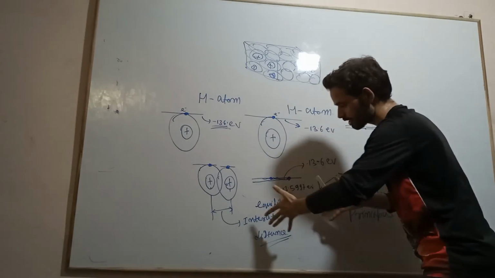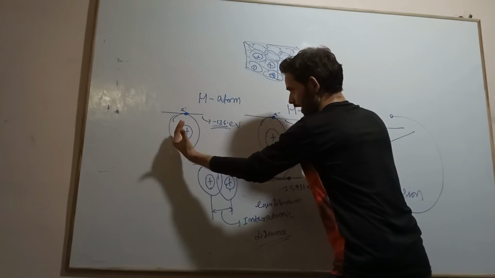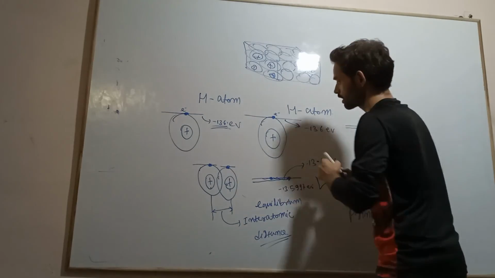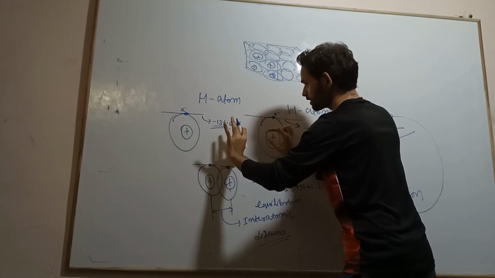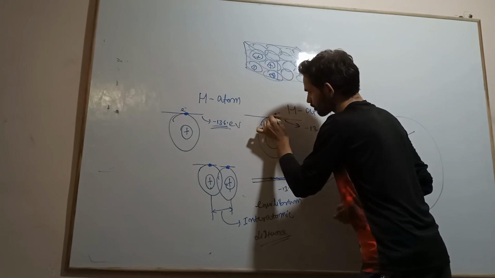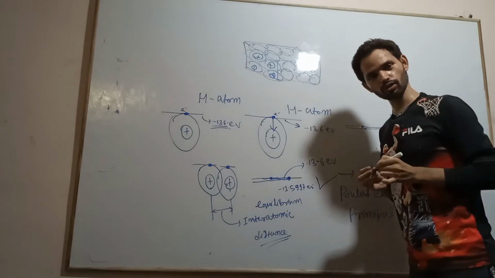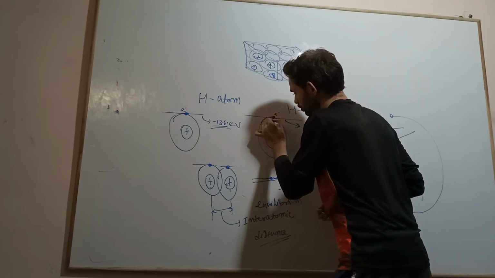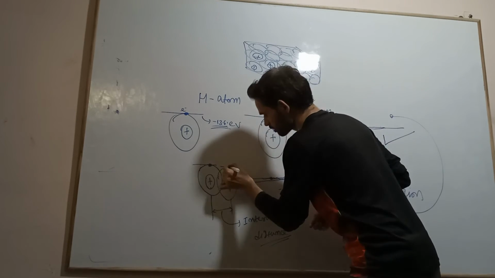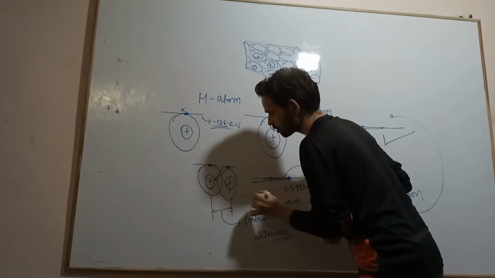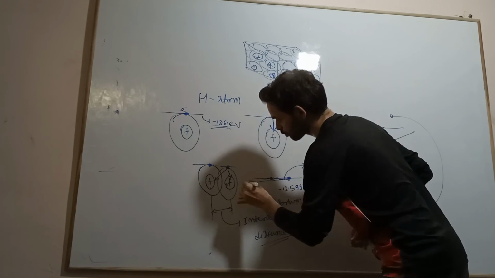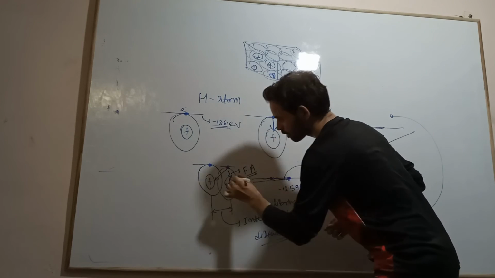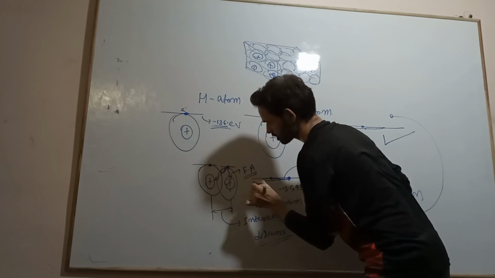That also you can understand. Interatomic distance is when two atoms come very close to each other, and there are two forces. Now see, when these atoms are very far away, this electron is attracted by this nucleus only. When these atoms come very close, this electron is attracted by this nucleus also. So this is force of attraction, and more than one force of attraction is acting on this electron.